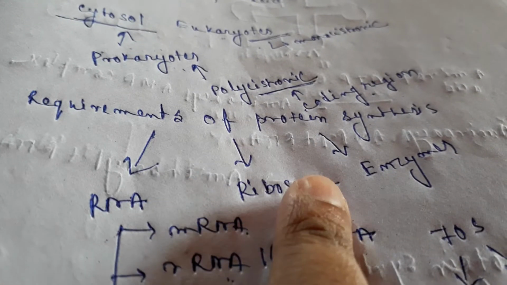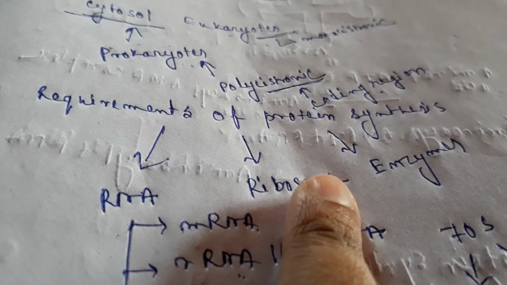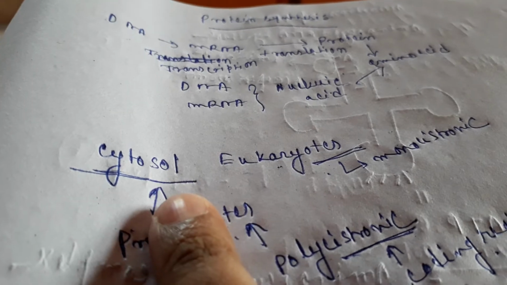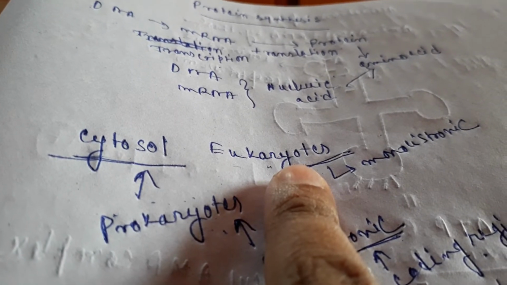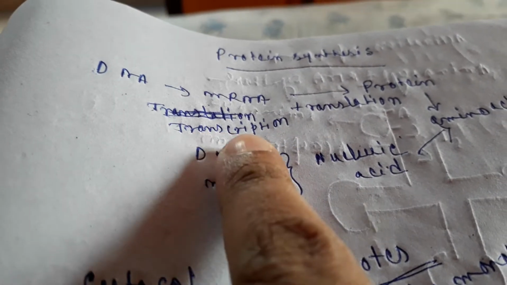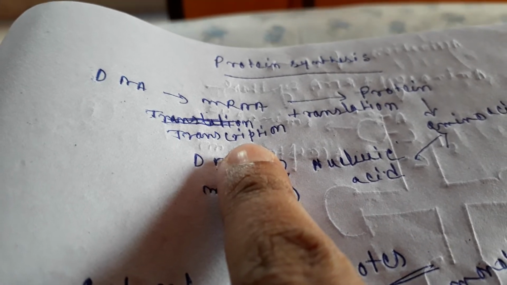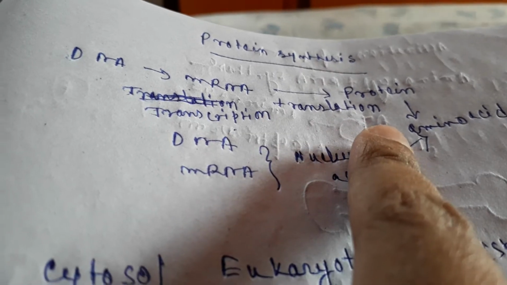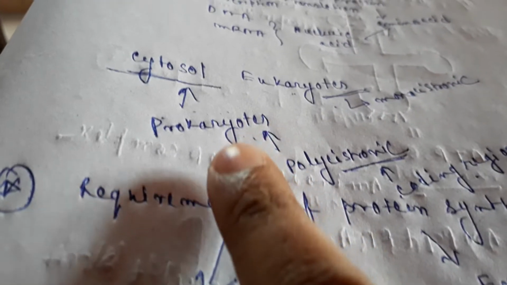Protein synthesis occurs in both prokaryotes and eukaryotes, and in both cases the translation process occurs in the cytosol. Eukaryotes have a nucleus, so the transcription process, the DNA to mRNA synthesis, occurs in the nucleus, and the mRNA to protein synthesis process occurs in the cytosol. Now I'll explain the requirements.